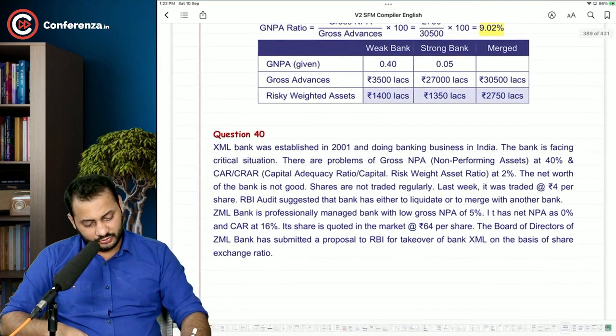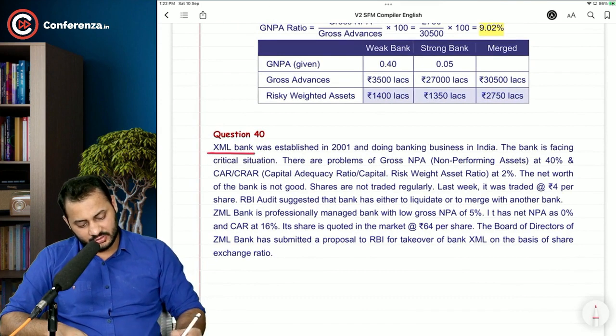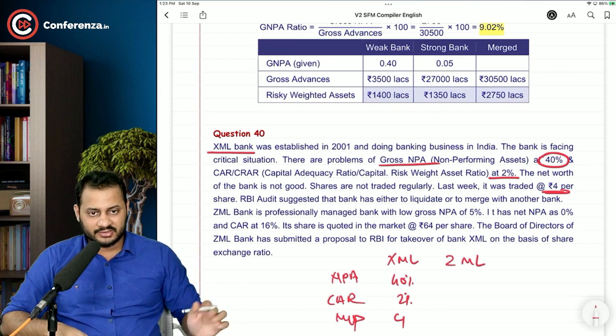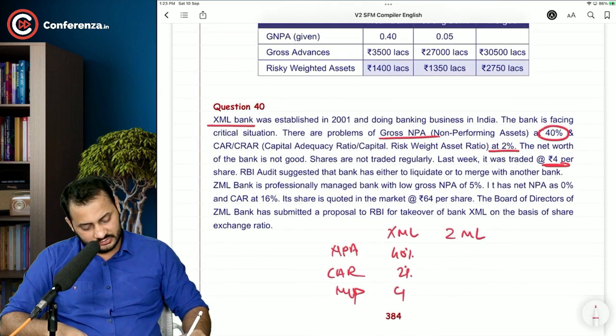The next question is also question number 40, which says XML Bank. The NPA is 40%, CAR is 2%, shares are trading at 4 rupees. XML: NPA, CAR, market price. See, 40%, 2% and 4 rupees. And there is another bank called ZML Bank. This is a good bank which has NPA of 5%, CAR of 16% and the share is trading at 64 rupees.